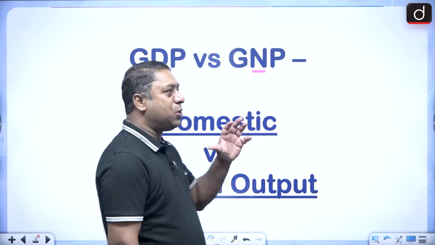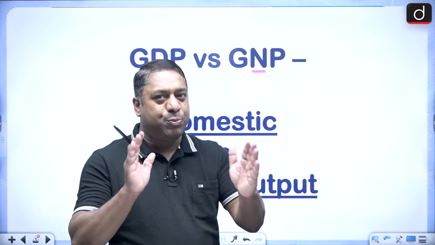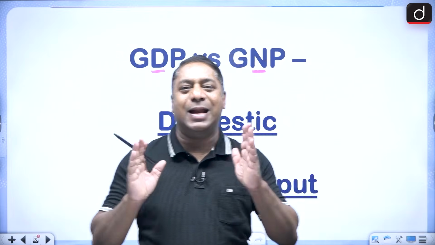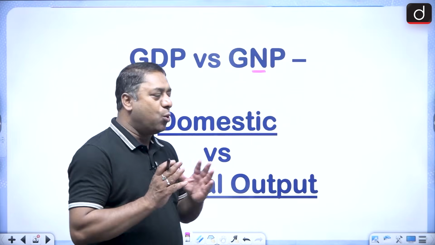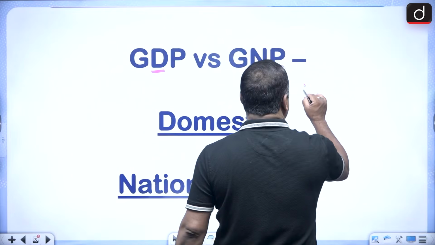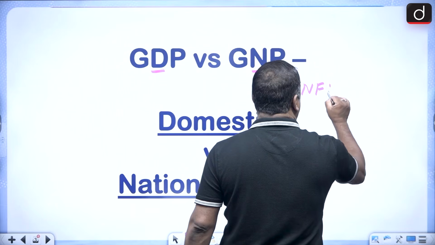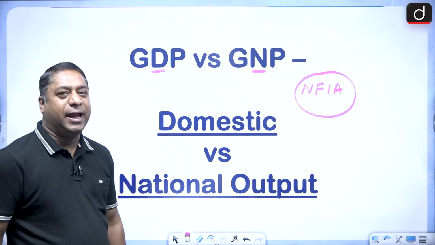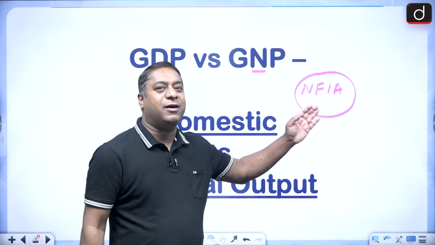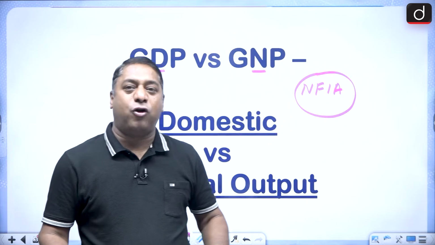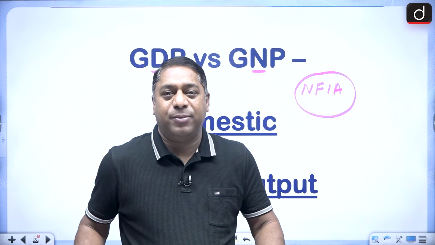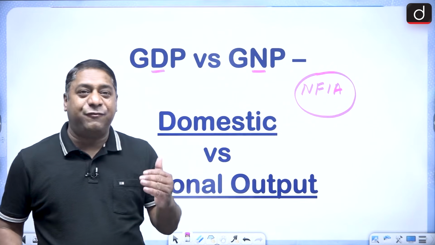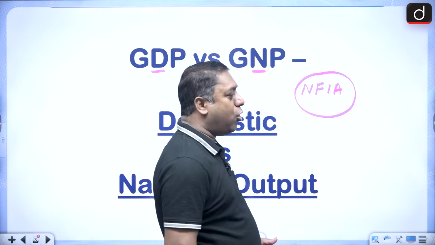Now all of you must remember that the difference between domestic and national is nothing else but NFIA, net factor income from abroad.